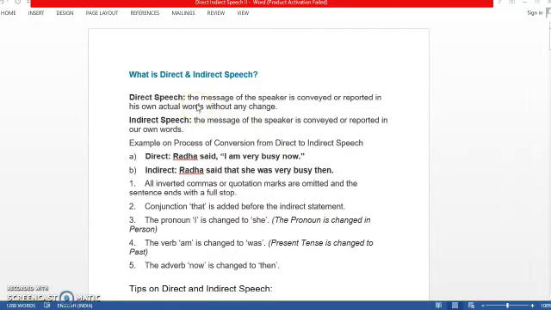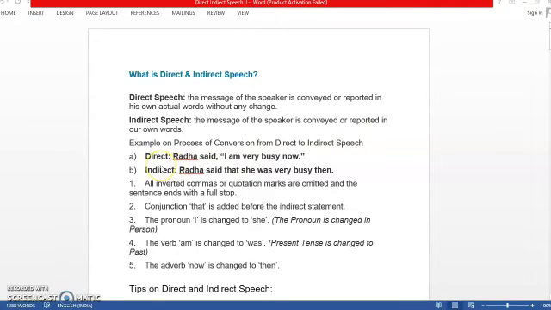Direct speech is a message of the speaker which is conveyed or reported in actual words without any change. Indirect speech is when this message of the speaker is conveyed or reported in another person's words, in our own words, we can say.